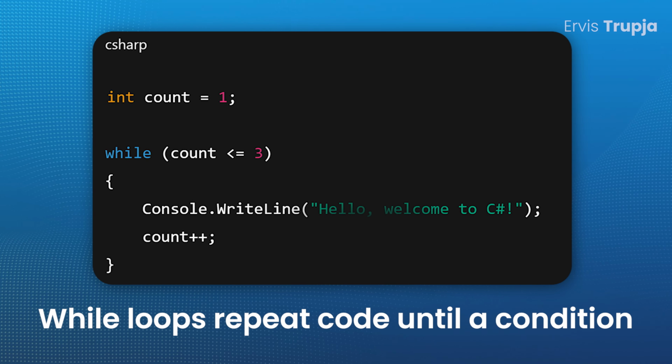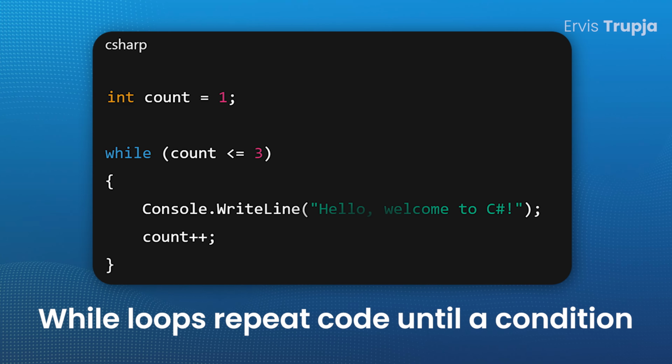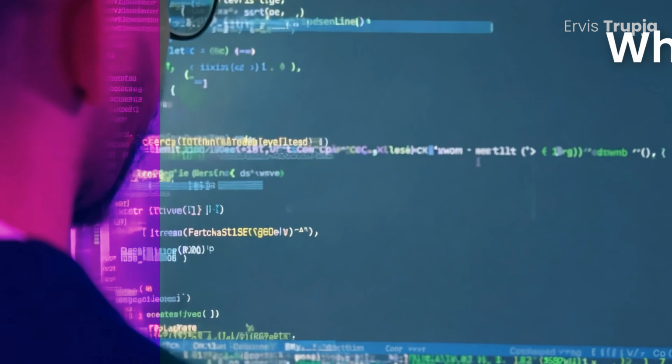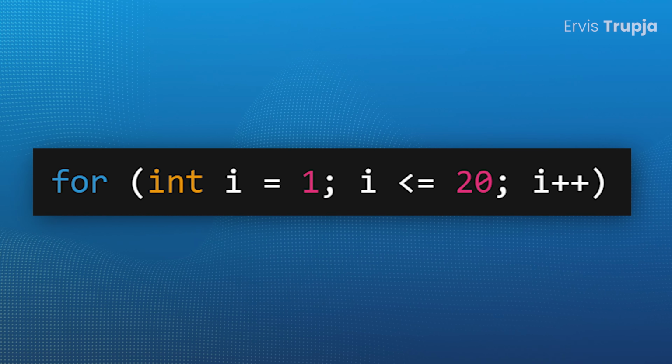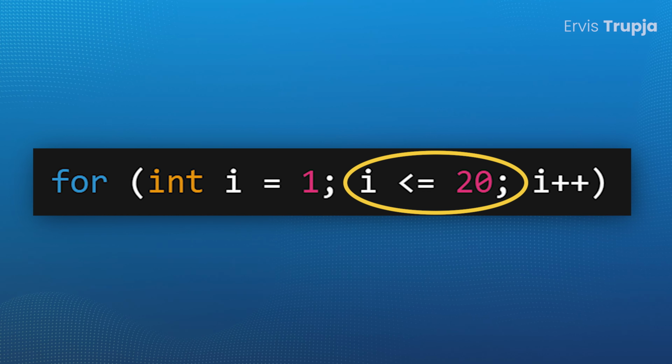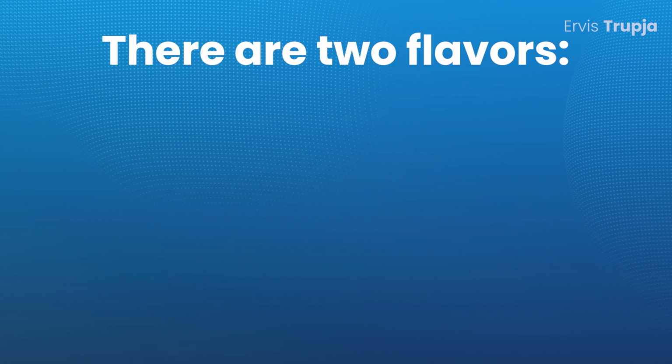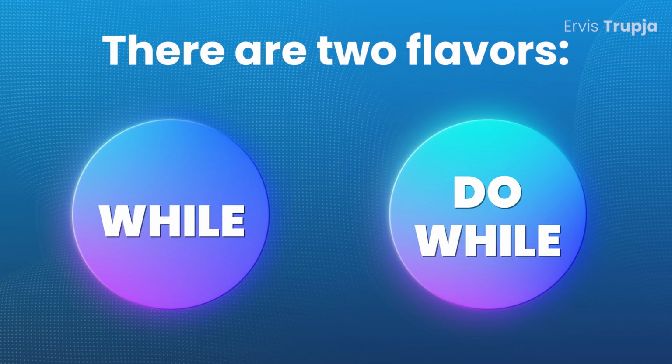While loops repeat code until a condition becomes false, making them perfect when you don't know exactly how many iterations you'll need. Unlike for loops, where you specify the count upfront. There are two flavors, while and do while.